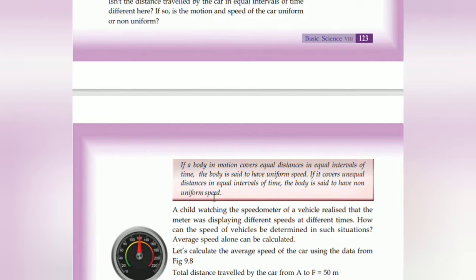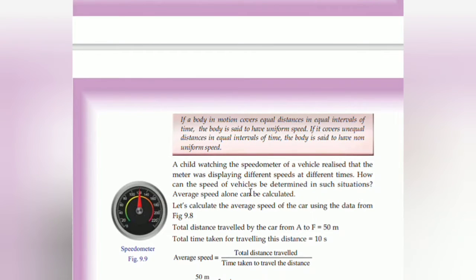So what is the difference between uniform and non-uniform? What is uniform? If a body in motion covers equal distance in equal intervals of time, what do we call that body? Uniform speed, right? If it covers unequal distance in equal intervals of time, the time is always the same, in equal intervals, but the distance is equal or unequal. If equal, we call it uniform speed, and if unequal, we call it non-uniform speed.